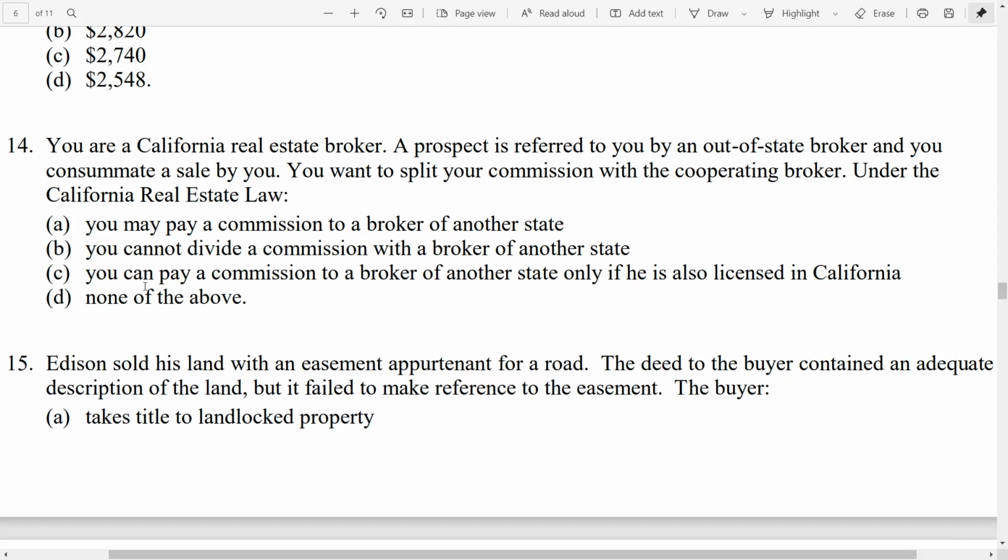As a broker, you cannot pay to a salesperson. You have to compensate directly to the broker. But in this particular case, they're talking about a broker in California paying a referral fee to an out-of-state broker, which is completely okay. So the best answer would be A, you may pay a commission to a broker of another state.